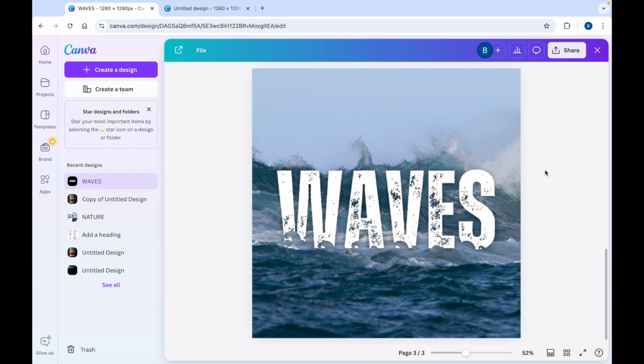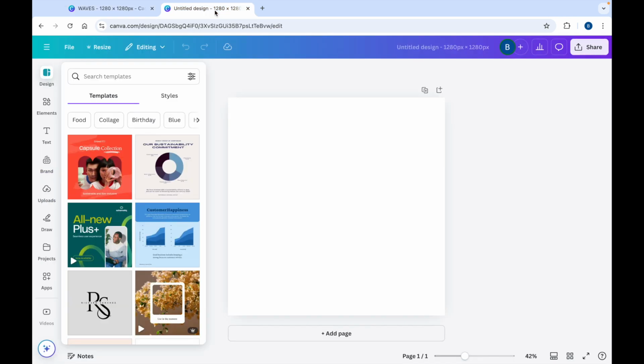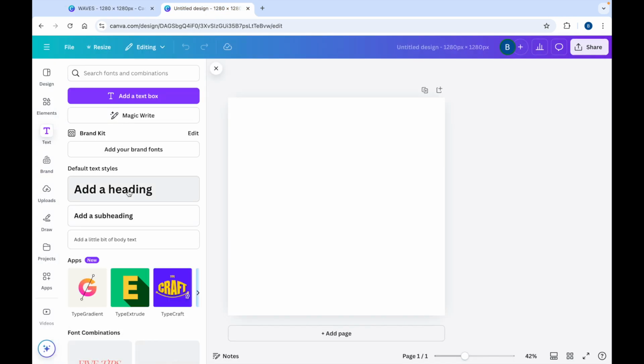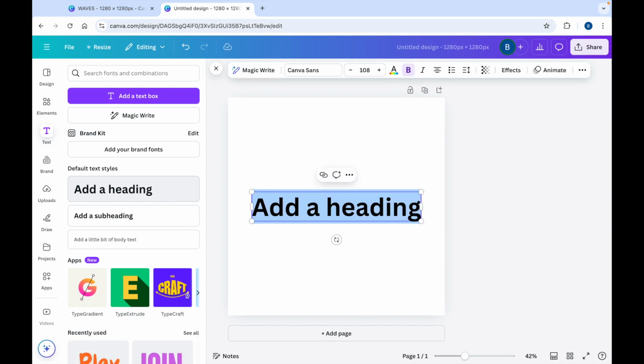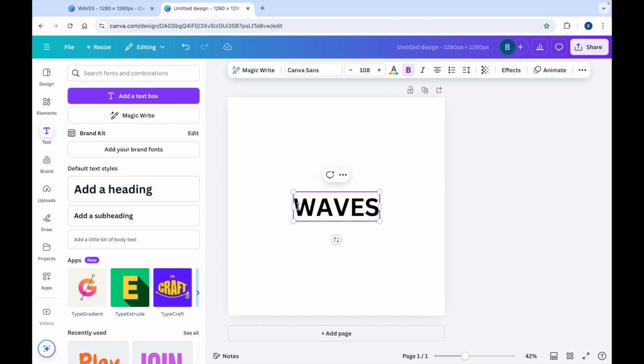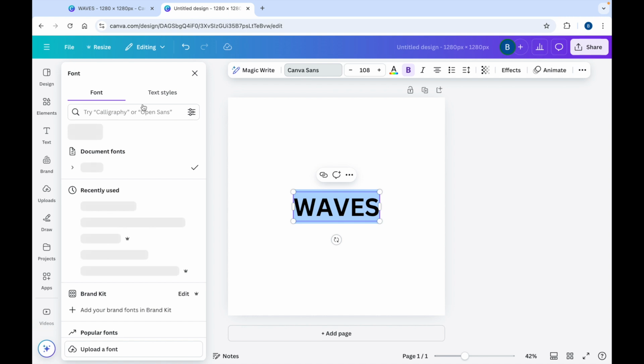Today I'm going to show you how to make this nature-inspired text in Canva. So to begin with, we go to text, add a heading, type in waves, and then we want to highlight the text and change the font to this one called Zoom Rough Bold.